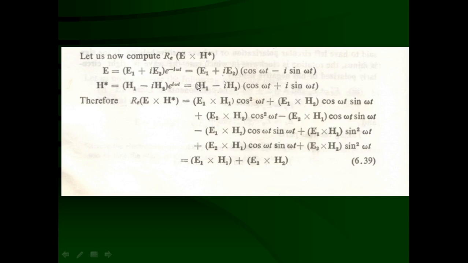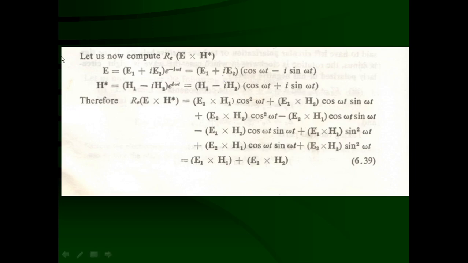Similarly, for the lower part, the magnetic field, H1 is going to be multiplied with cos omega t plus i sin omega t, and minus iH2 is going to be multiplied with cos omega t plus i sin omega t. That means here also there are 4 terms. So for E there are 4 terms, and similarly for the magnetic field H star also there will be 4 terms.